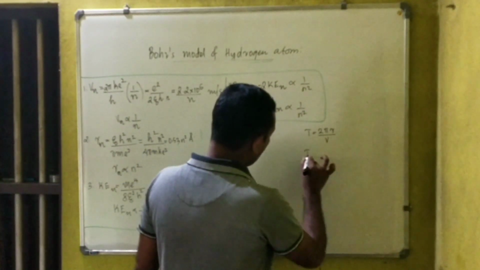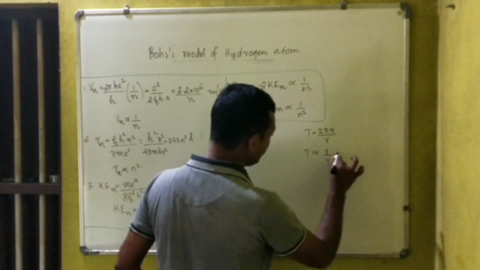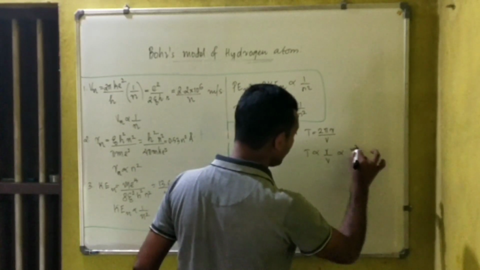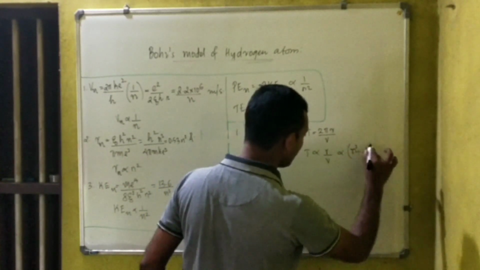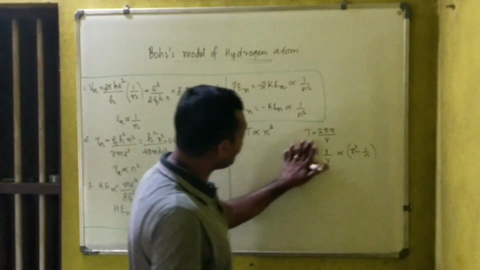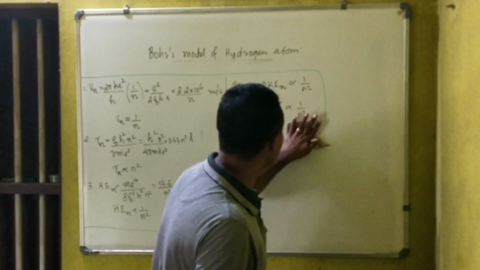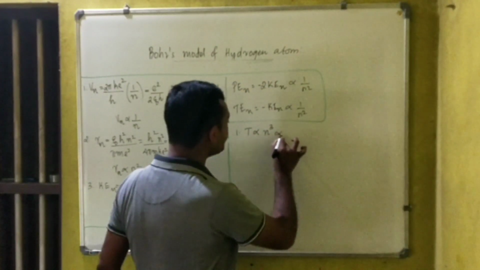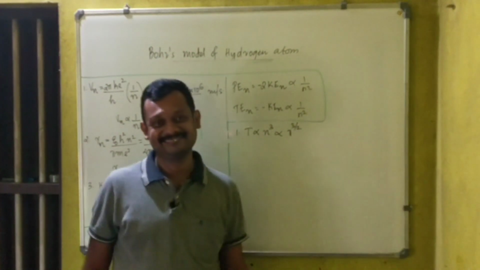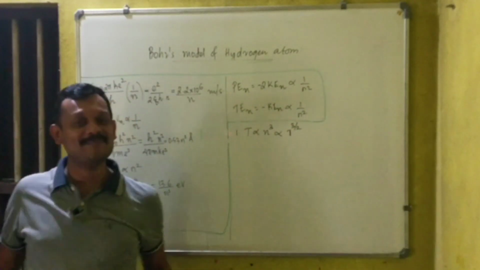R is proportional to n square and v is proportional to 1 by n, so T proportional to r divided by v is proportional to n cube. Or this leads simply to Kepler's condition, T squared proportional to r cubed: r proportional to n square, and n square the whole raised to 3 by 2 is n cube.